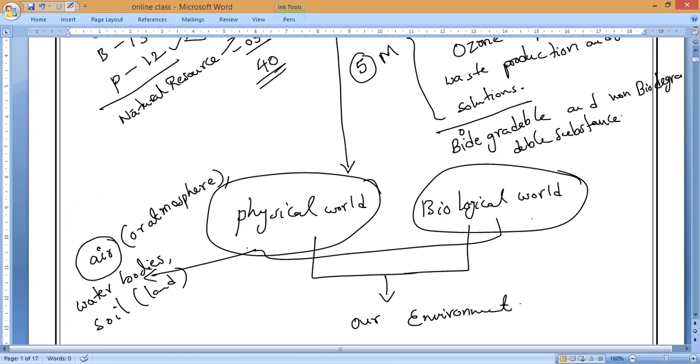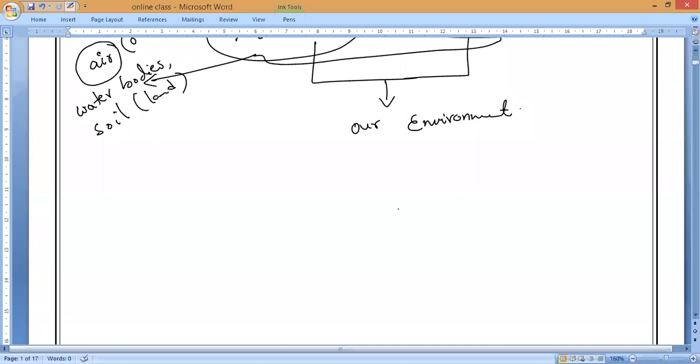Now, among all the organisms, some organism is special. What is that organism, guys? Anybody can say? Let it be all the organisms you can take, millions of organisms we have. In particular, one organism has something special which will majorly destroy this environment. Who is that? Anybody? Human. Yes, please respond. That is only human beings.